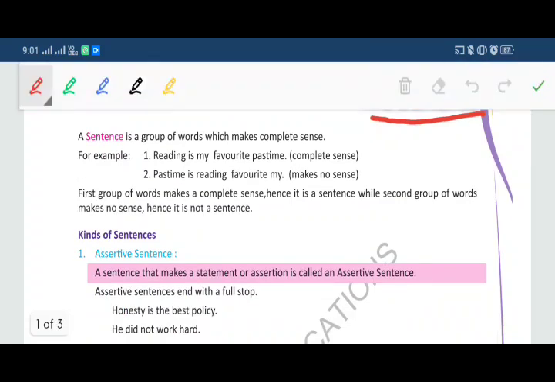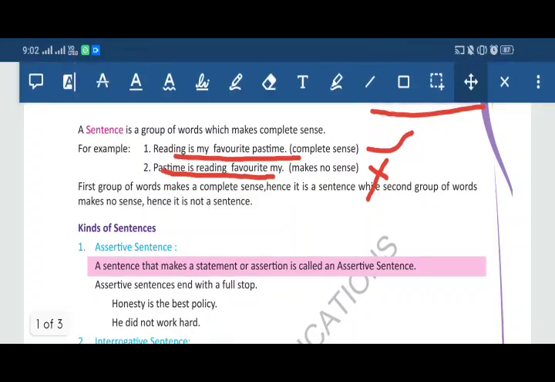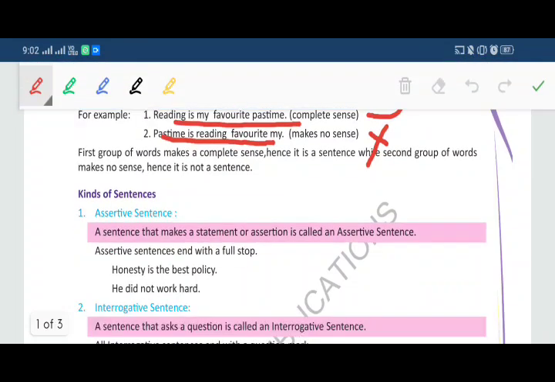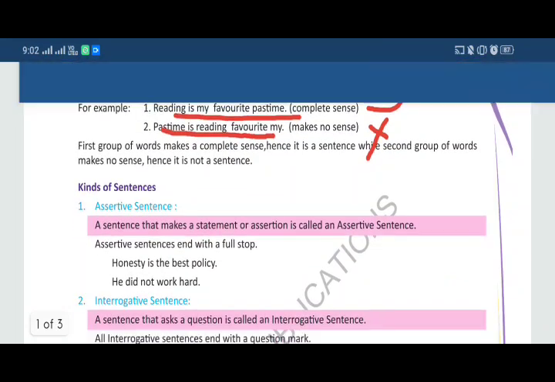Now see the example from your book only. That is, pastime is reading favorite my. It doesn't make any sense. Now see the complete sentence. Reading is my favorite pastime. So it gives the complete sense. So the definition is, a sentence is a group of words which make complete sense.